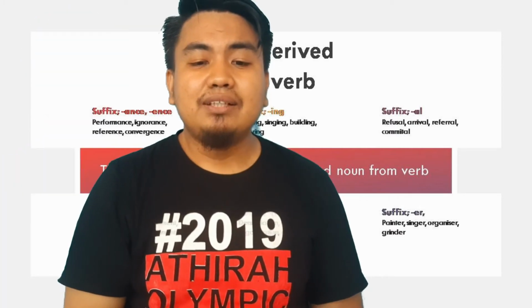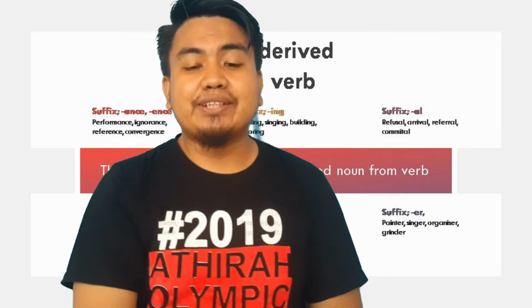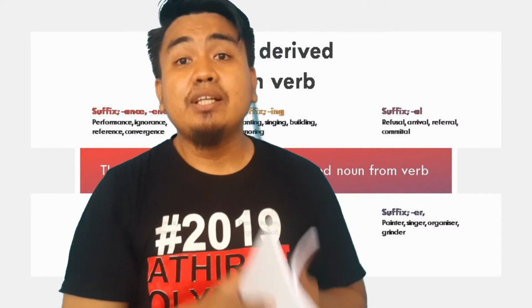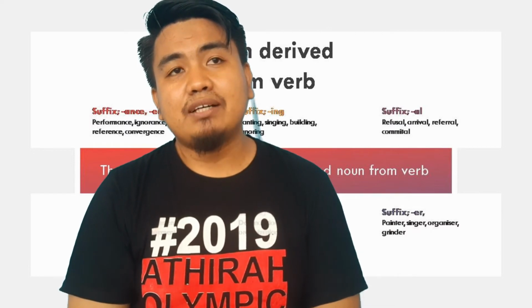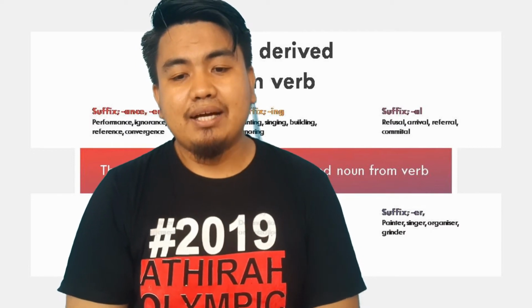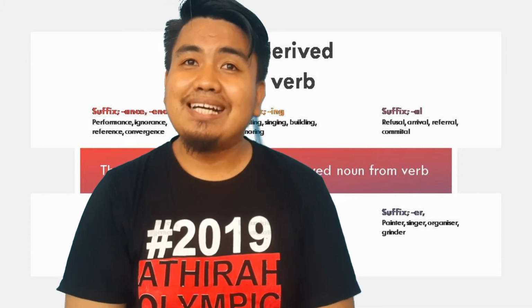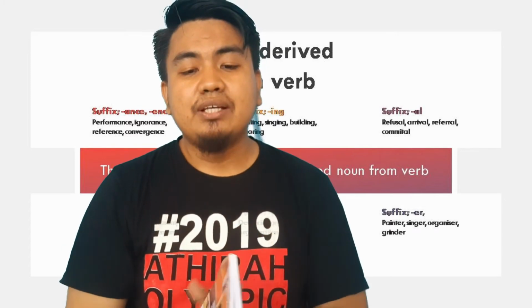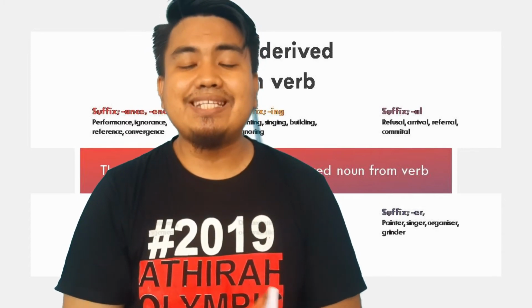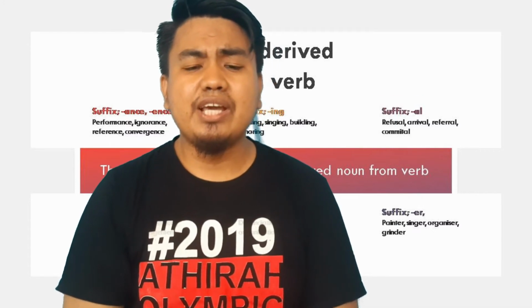And the next one, the third suffix used to derive nouns from verbs, is the suffix ion or tion. For example, denunciation.